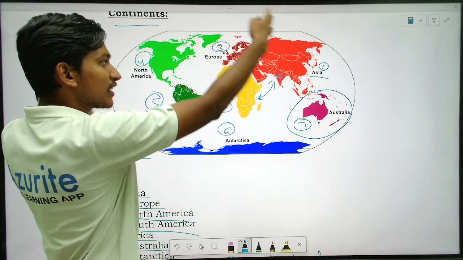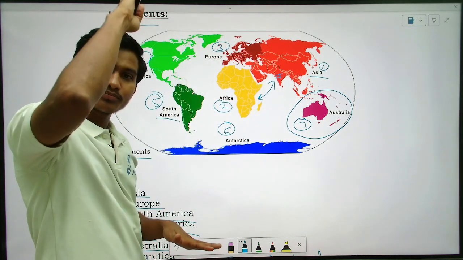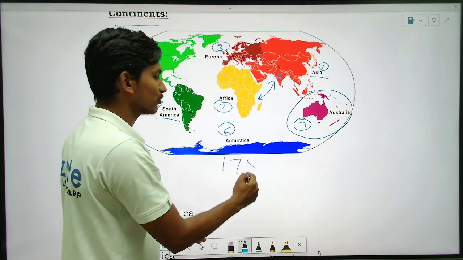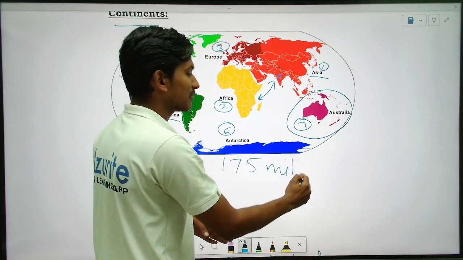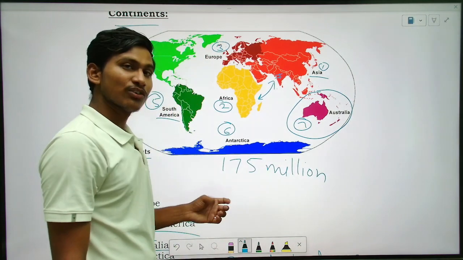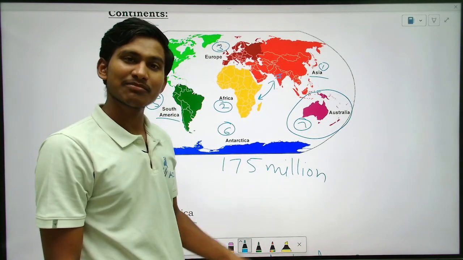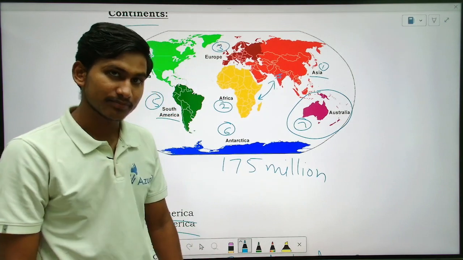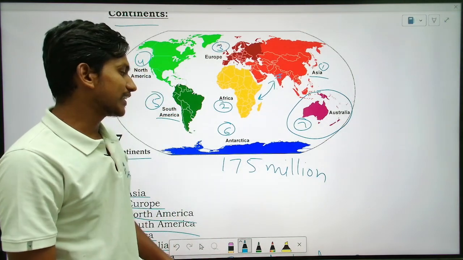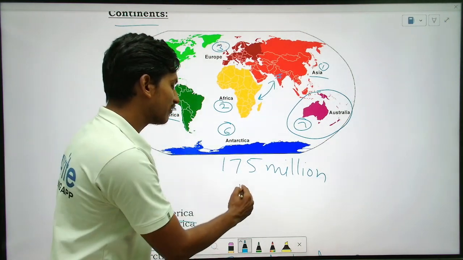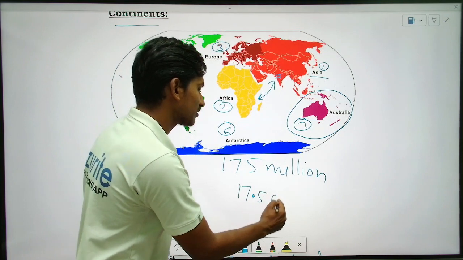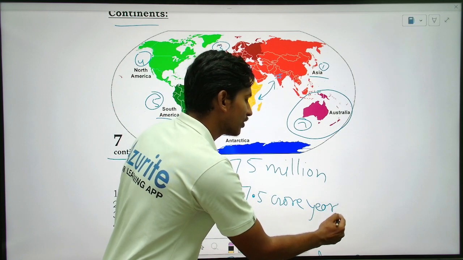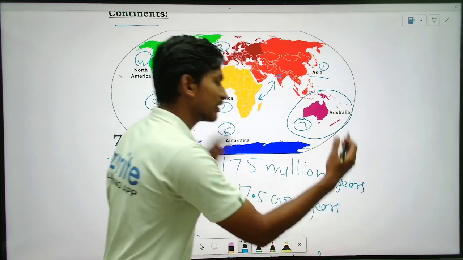So everything was connected in a way before, very long back, that is 175 million years ago. What does 175 million years ago mean in the Indian system? Million means 10 lakh. So that is 17.5 crore years ago, they were all connected, means they were one mass.